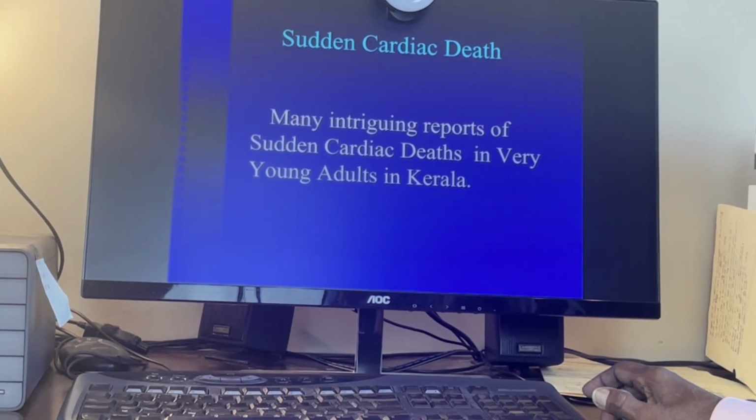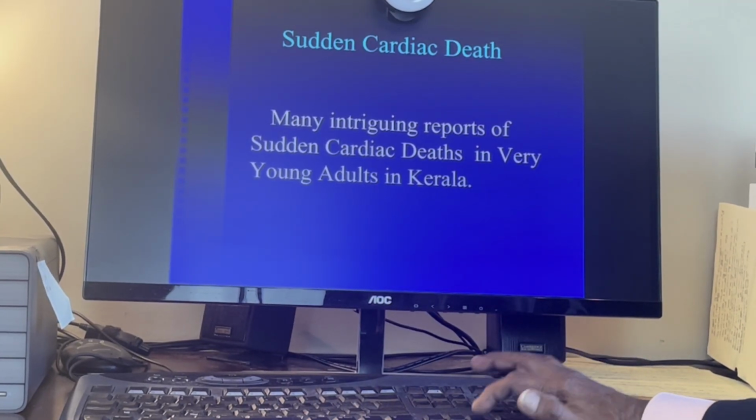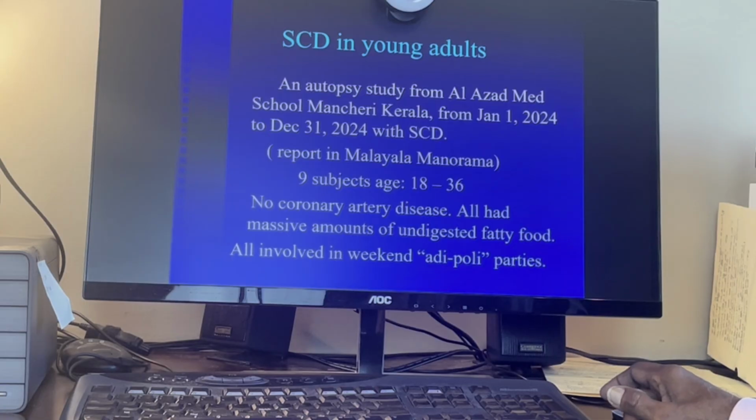There are many intriguing reports about sudden cardiac death in very young adults in Kerala, Tamil Nadu, Karnataka, and Andhra Pradesh. Now, there is an autopsy study, one and only one study, from a small medical school, Mancheri.